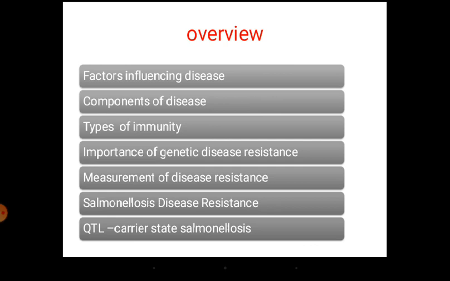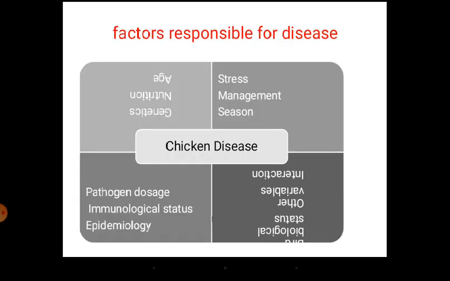Instead of worrying about disease resistance first, we will see the factors responsible for disease. I'll explain one by one here. I have taken the example of chicken here as a species. Generally any disease is a consequence of many things. One, there will be stress, general stress, and management faultiness. And because of seasons, these are some of the components which bring about disease.